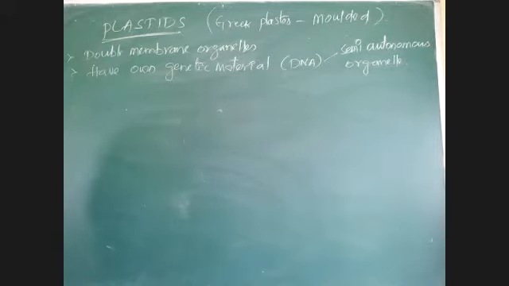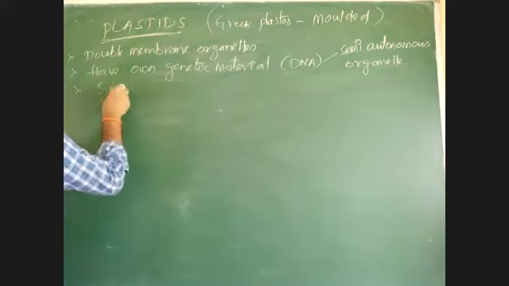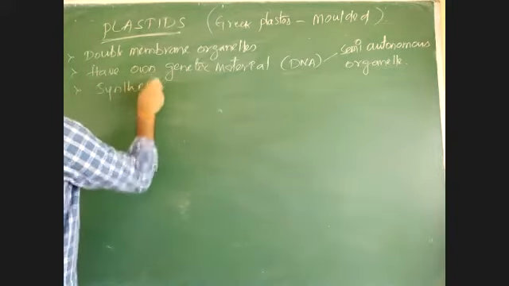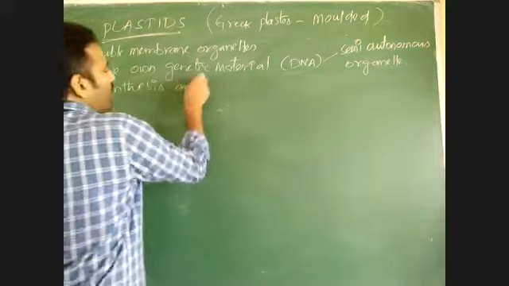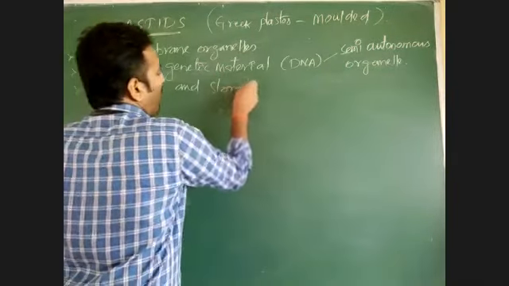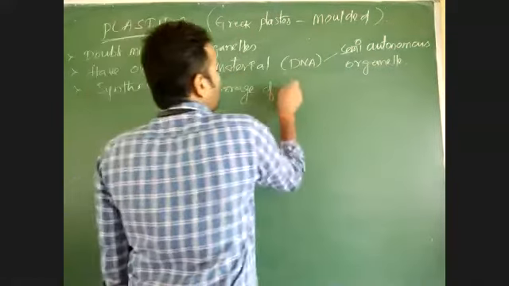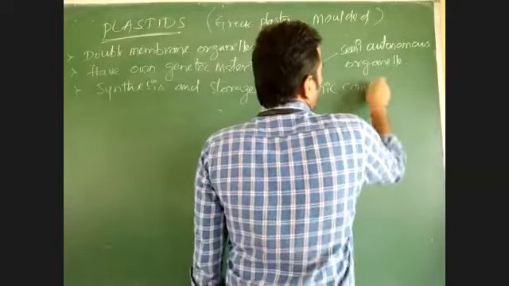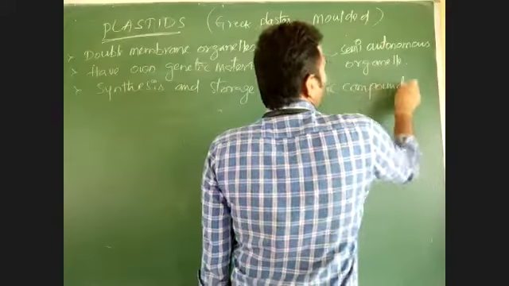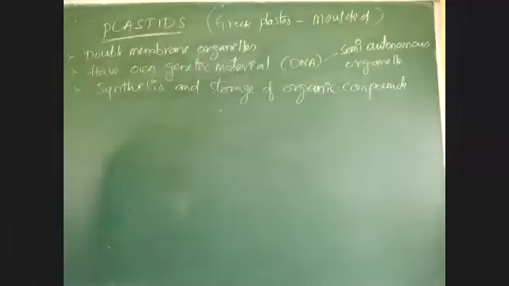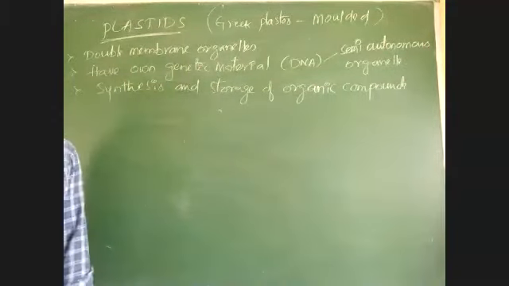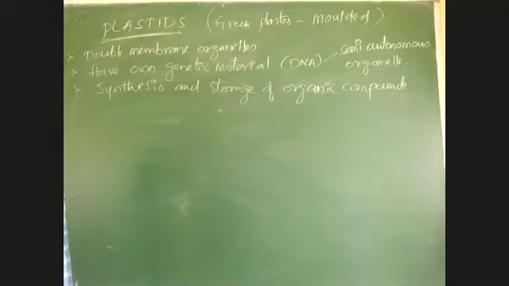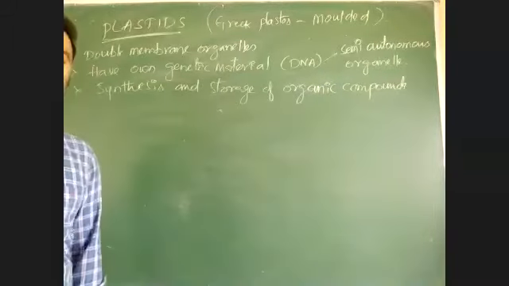Okay, and what is the main function? Synthesis and storage of organic compounds is the major function. How? There are different types of plastids like chloroplast, chromoplast, leucoplast.